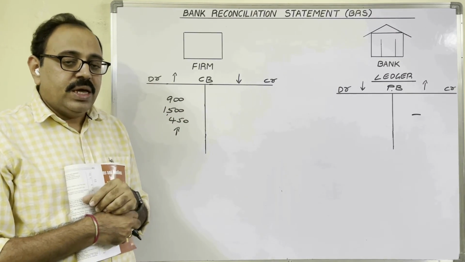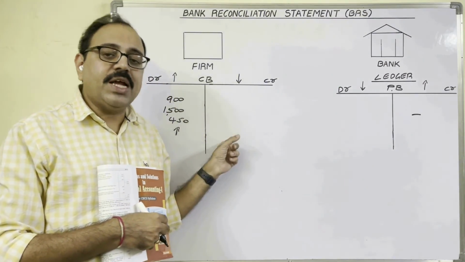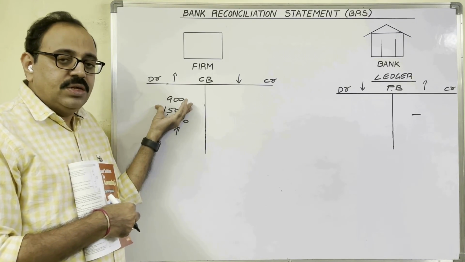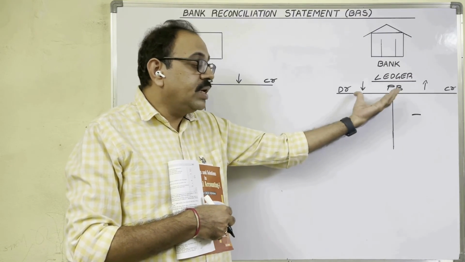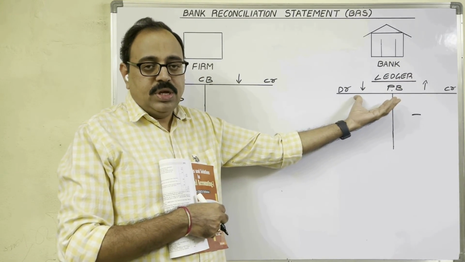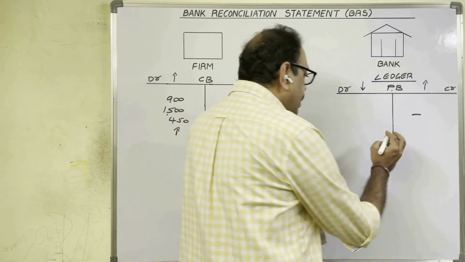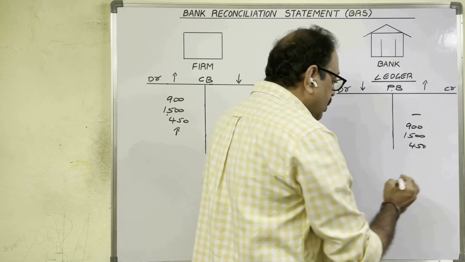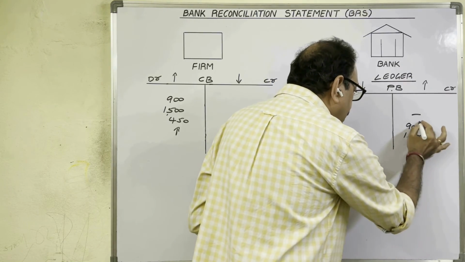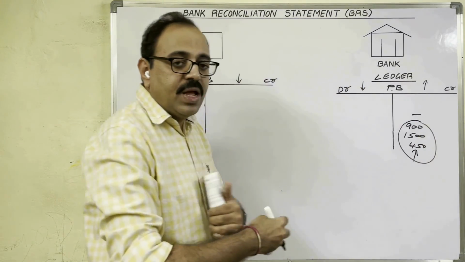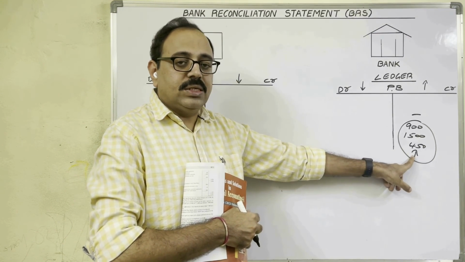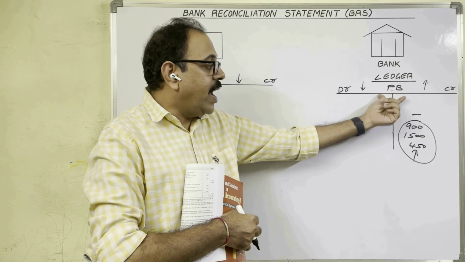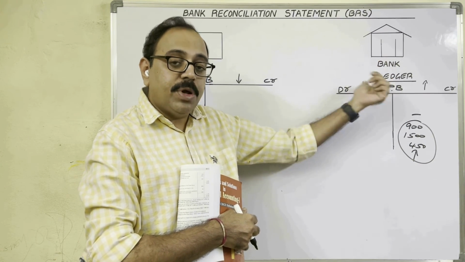Therefore, the rule is to adjust the passbook as per the cash book. As per the cash book, the bank balance is increasing, therefore we should also increase it as per the passbook. Means in the passbook credit side, these three amounts we should write. On the credit side we got these amounts, means increase. This is our answer. The answer is coming as increase. Increase means plus. Therefore, these three amounts we should add to the favorable bank balance as per passbook.